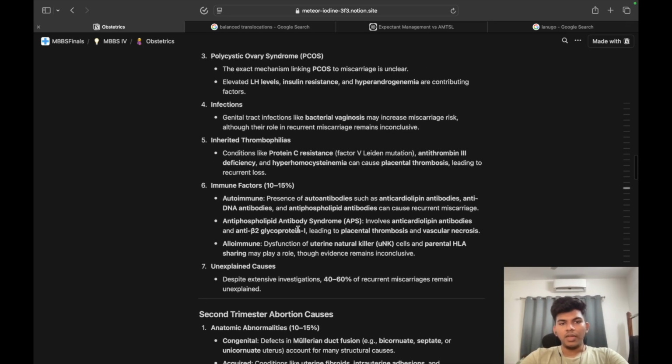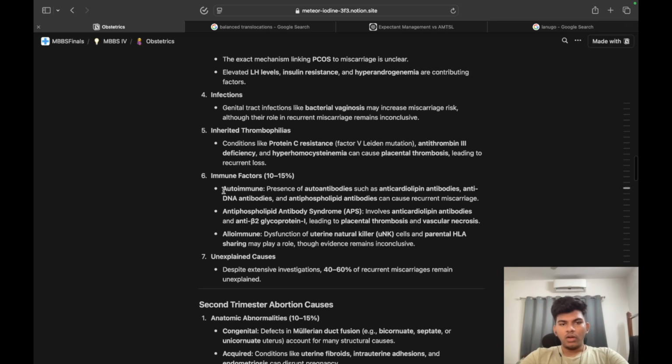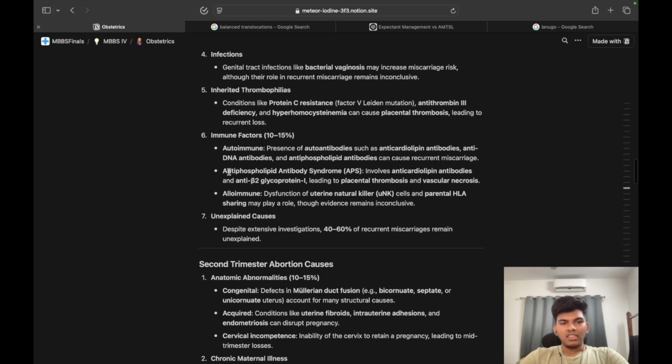Immune factors. We have already seen how autoantibodies against thyroid can be there. Even over here, with autoimmune factors, anti-cardiolipin, anti-DNA, anti-phospholipid can cause recurrent miscarriage, and there is a specific syndrome, antiphospholipid antibody syndrome, which involves anti-cardiolipin antibodies and anti-beta 2 glycoprotein 1, leading to placental thrombosis and vascular necrosis.